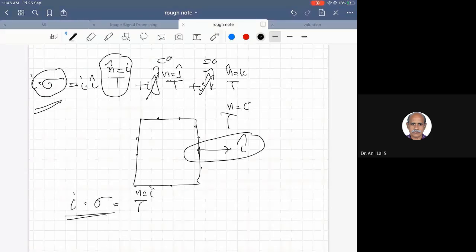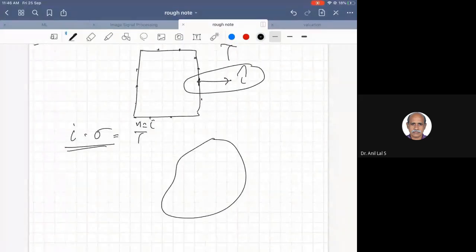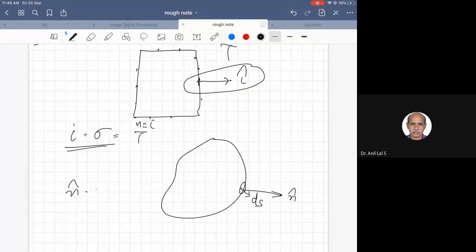Now let us think of an arbitrary control volume like this. In an arbitrary control volume, you take a small surface area. If you take a small surface area, it is like a tangent plane. Now the unit normal is n, it is not i or j or k. So you have n dot sigma, which is a stress.